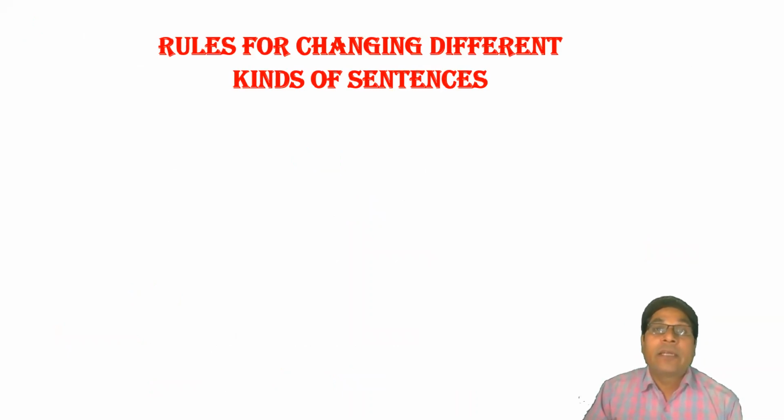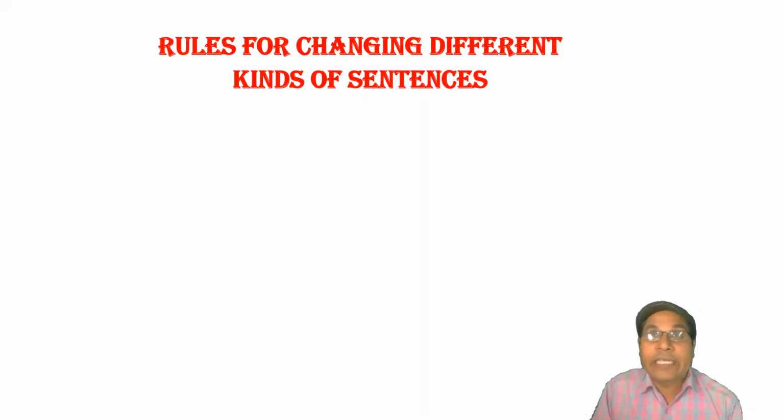Now, come to the next rule: rules for changing different kinds of sentences. Dear students, different kinds of sentences are converted differently, separately, in indirect speech. A question or command cannot be reported like a statement.